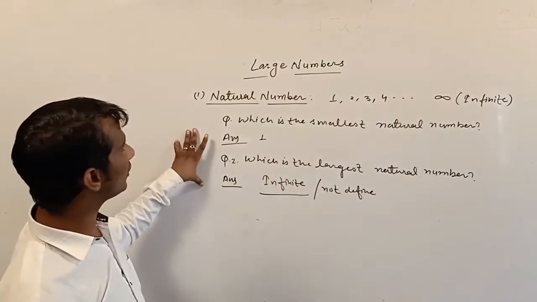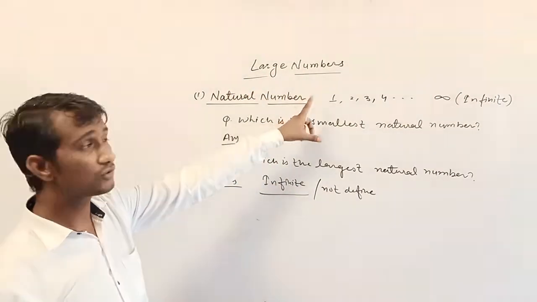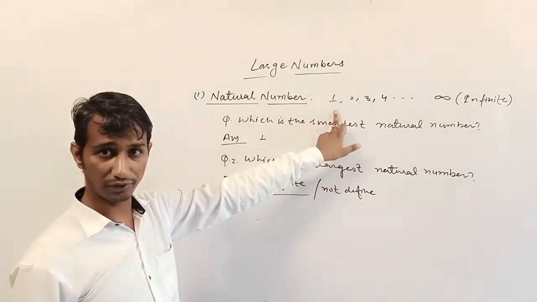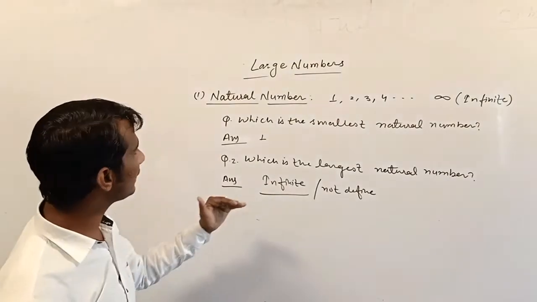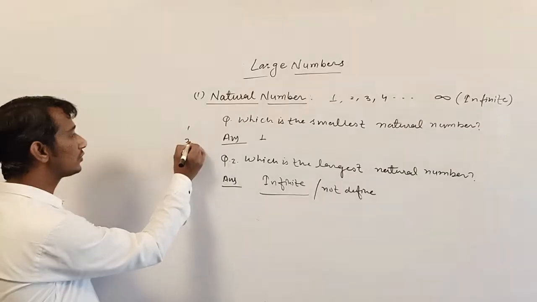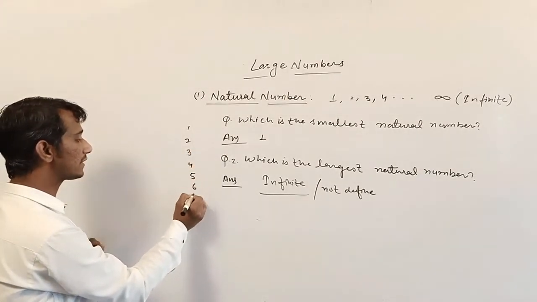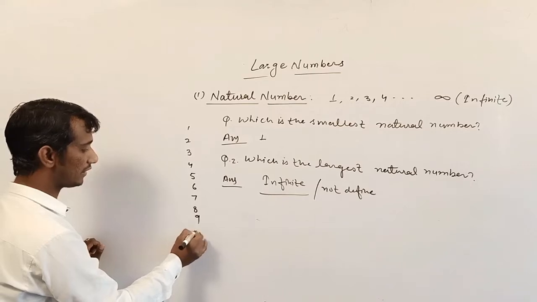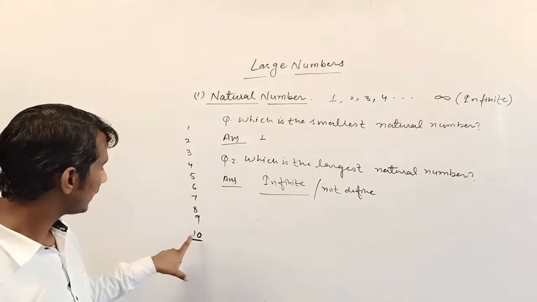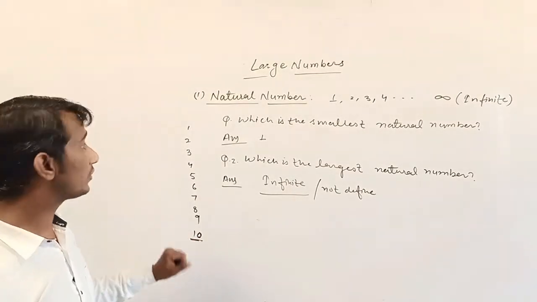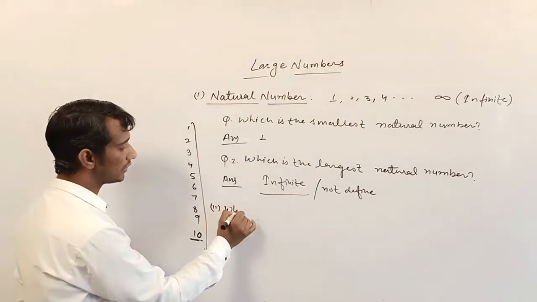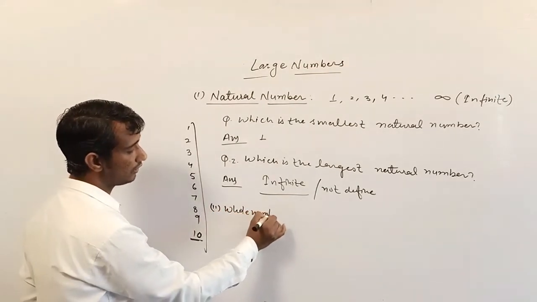So now we are starting our topic, large numbers. Before reading large numbers, first we start from 1. When we write the counting, we start 1, 2, 3, 4, 5, 6, 7, 8, 9 and 10. Before 1 again arises 0. 0 represents the next type of number, that is whole number.